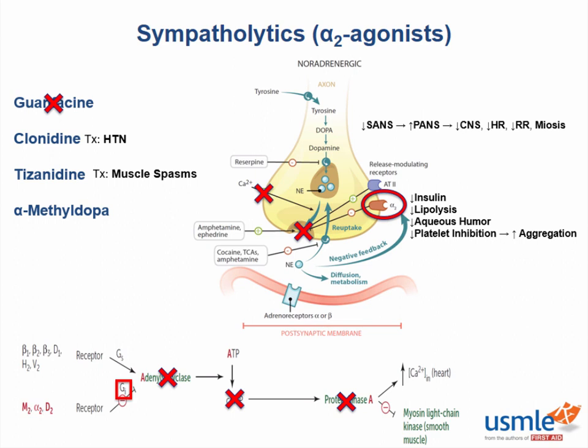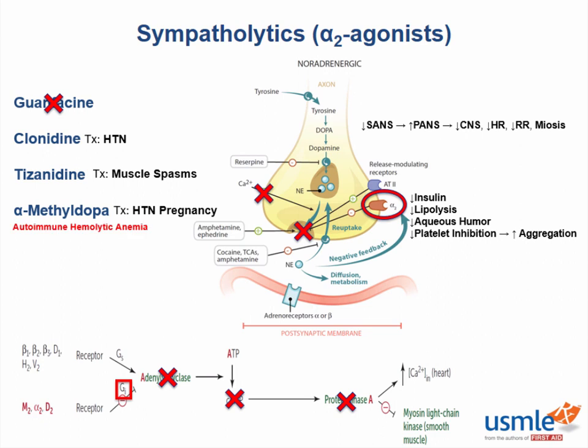Now, here is probably the most high-yield drug in the sympatholytic class, methyldopa. And where are you going to use alpha-methyldopa? A pregnant woman with hypertension. And this will be the only time you will ever see it because it has a high-yield side effect of potentially inducing the immune system to produce autoantibodies against red blood cells, causing autoimmune hemolytic anemia.